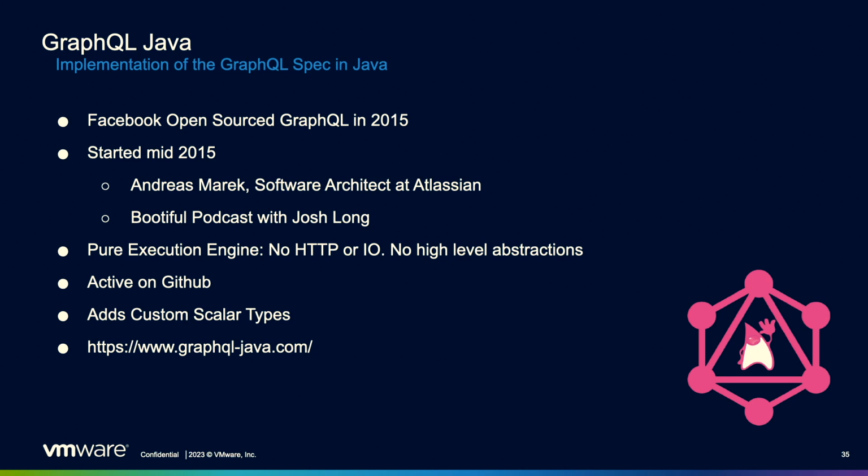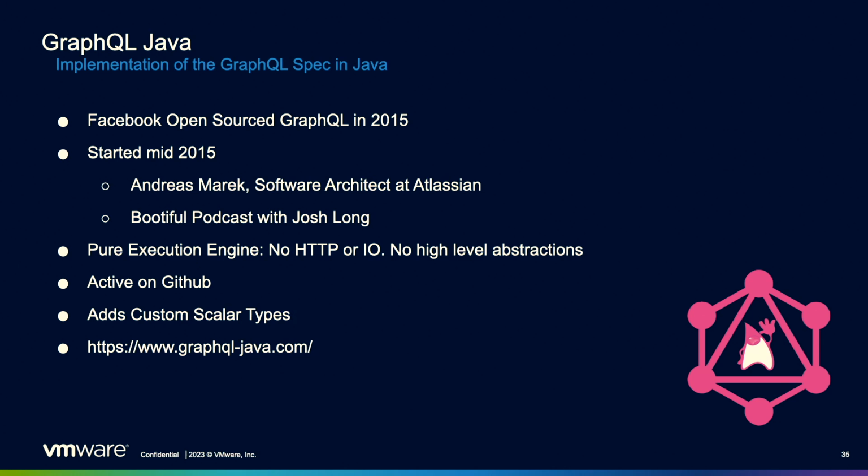As I said, if you want to kind of have a server side of this, you need to implement a specification. There are a few. This is by far the most popular. Again, we saw that Facebook open sourced this back in 2015. This started really shortly after that by Andy Mark, who is a software architect at Atlassian. There's a really good episode on Josh Long's Beautiful podcast where he interviewed Andy. If you want to hear the origin stories of how that GraphQL project got started, I highly recommend checking that out. So GraphQL Java is just purely an execution engine.